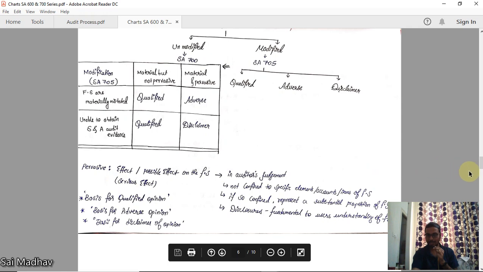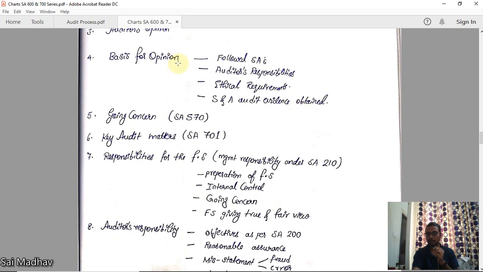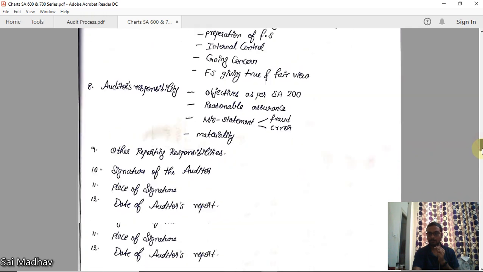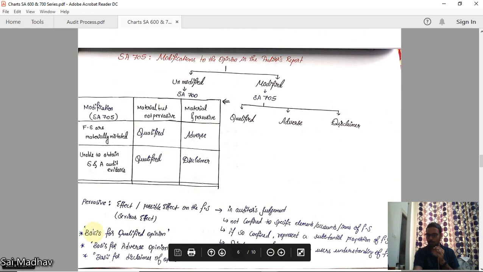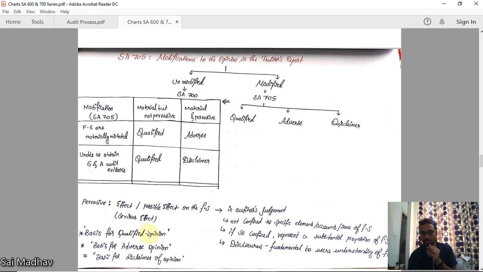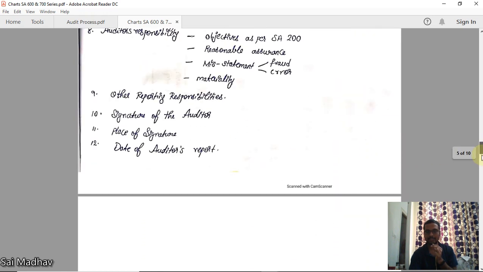Okay. If you remember the previous standard, we have discussed the basis for opinion paragraph. This is for a clean report as per SA 700. As per SA 705, if you modify, the report will be the same except these words. If you are giving a qualified opinion, that para name should be, instead of basis for opinion, basis for qualified opinion, and you have to write all the reasons for qualification, or basis for adverse opinion, or basis for disclaimer of opinion. Whatever your opinion is, you have to write that and give the reasons in those paragraphs. This is SA 705.